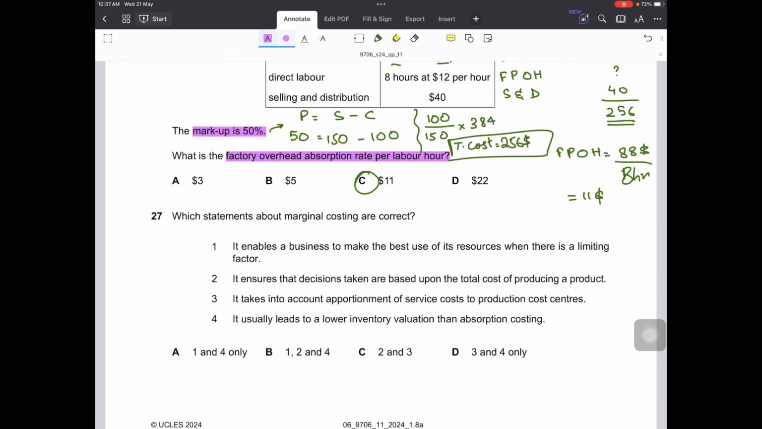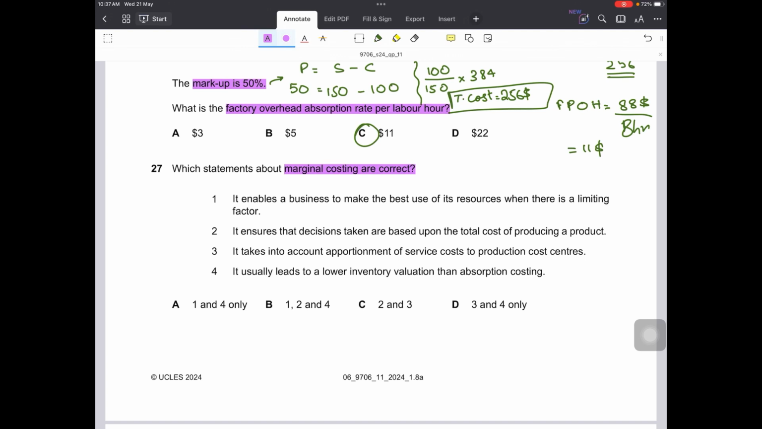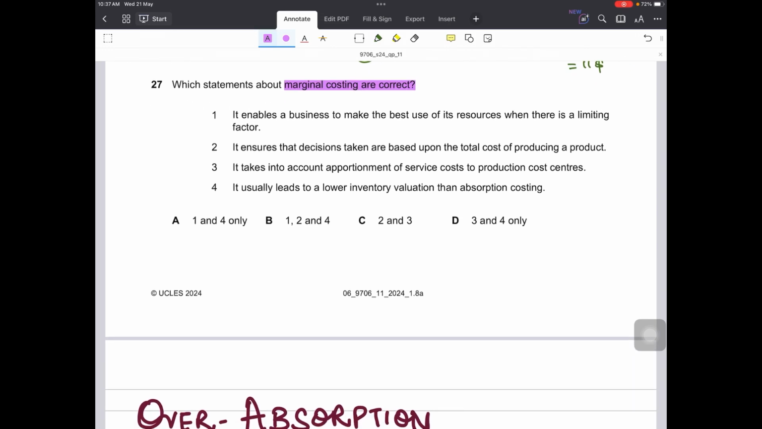C. Question number 27. Which statements about marginal costing are correct? Okay, marginal costing, we know that it uses variable cost per unit, all the variable cost, to calculate the inventory, or in the calculation of product cost. Number 1 is, it enables the business to make the best use of its resources when there is a limiting factor. This is true, that we make a production, we find out the best possible production mix that gives us the most contribution using the limiting factors. That is done in marginal costing.